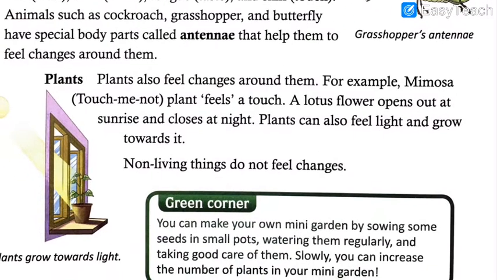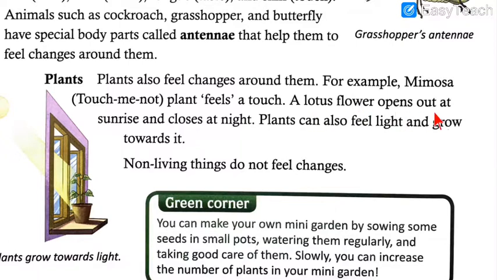Moving on to plants, they also feel changes around them. For example, mimosa, that is touch me not plant, feels a touch. Like I have shown you already, if you touch that plant, it closes itself. That is mimosa, touch me not plant. So it can feel the change, right? Only when the human touches it, it closes itself, right?